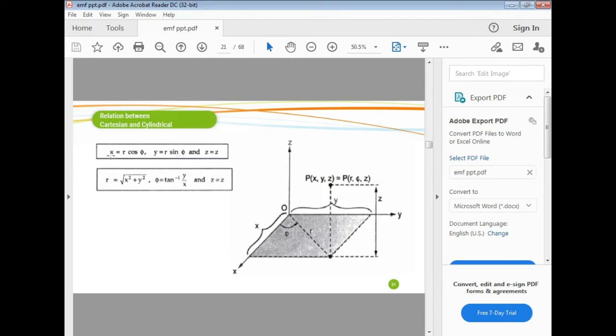So using this, we can convert cylindrical into Cartesian. Suppose we have to convert Cartesian into cylindrical, we have to use these formulas. When you solve these equations, you get r equal to root of x squared plus y squared, then phi equal to tan inverse of y by x. Then z is common to both, so z equals z.